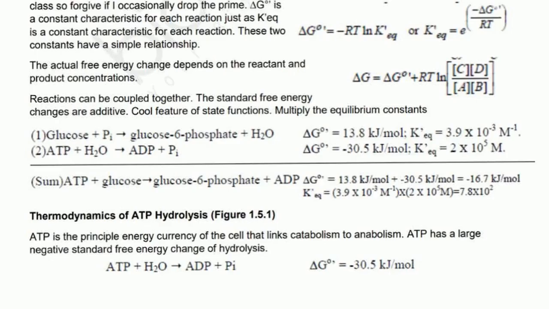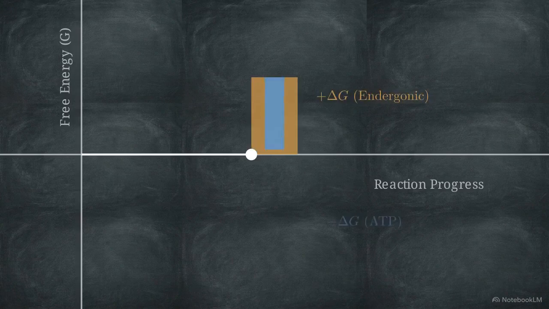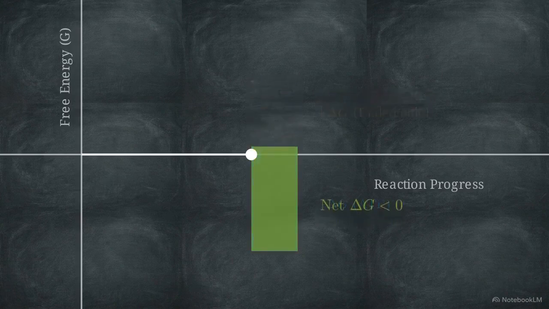Cells use energy coupling, linking a non-spontaneous reaction to ATP hydrolysis. Glucose phosphorylation requires positive 13.8 kilojoules per mole. ATP yields negative 30.5. Because these equations are additive, combining them results in a spontaneous net negative 16.7 kilojoules per mole. By mathematically merging these chemical events, biology bypasses the thermodynamic barrier, forcing life-sustaining reactions forward.